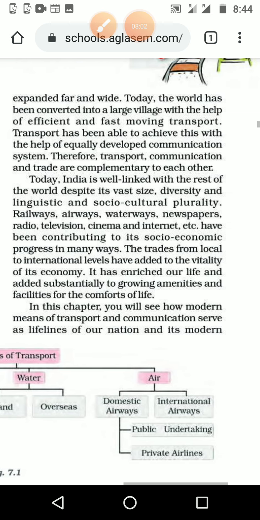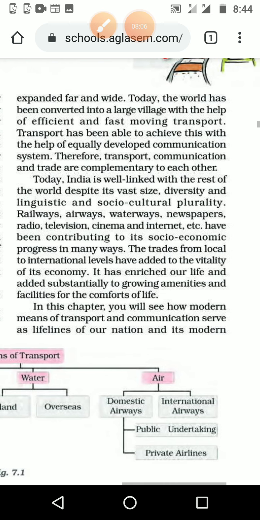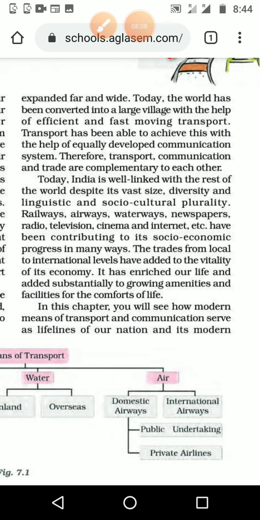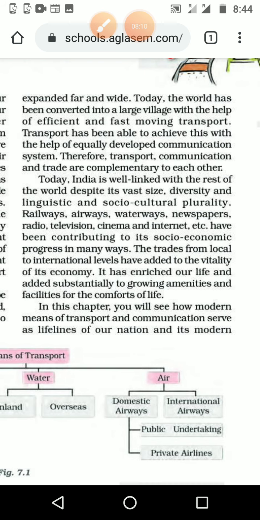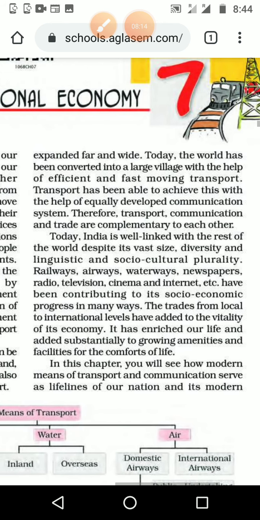Afterwards Marco Polo came here, and Vasco da Gama came to India and made the first sea route to India. So without technology, when they came, they took months and months, and many ships started from Europe but did not reach India.